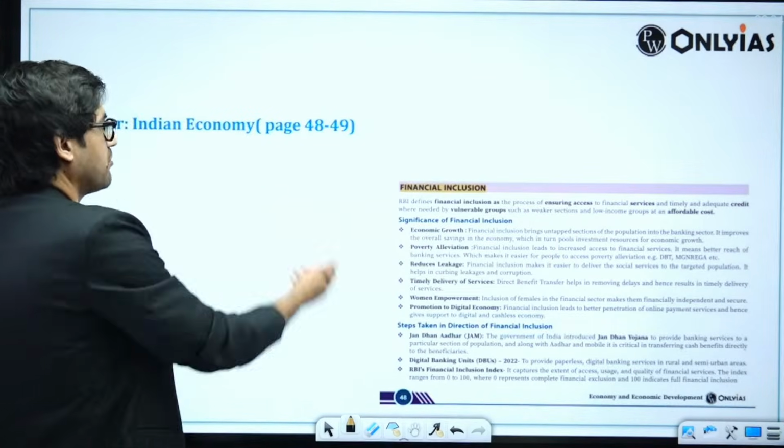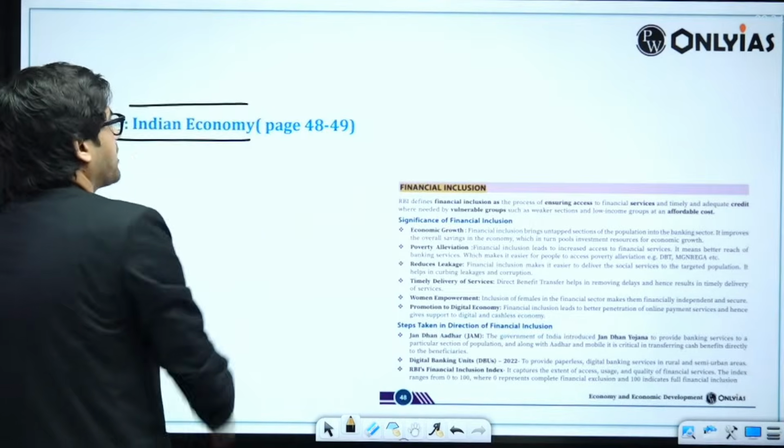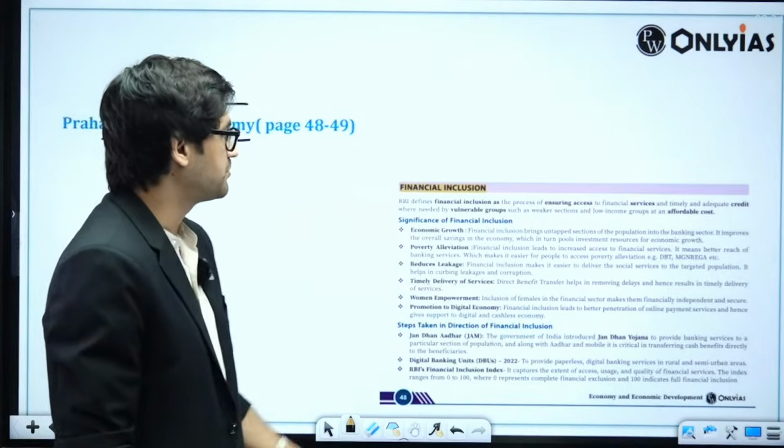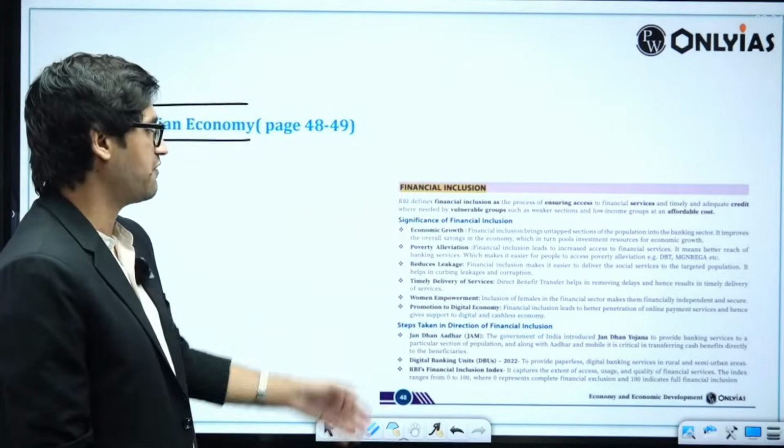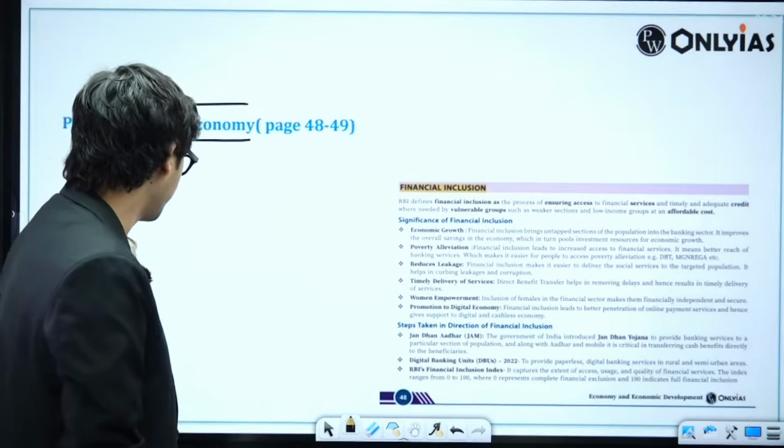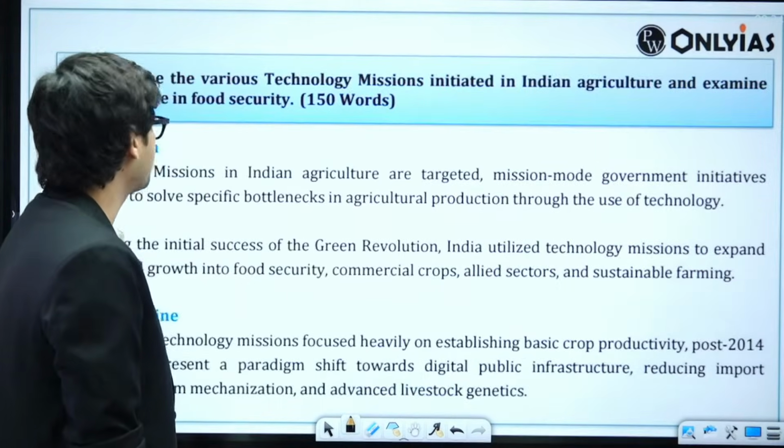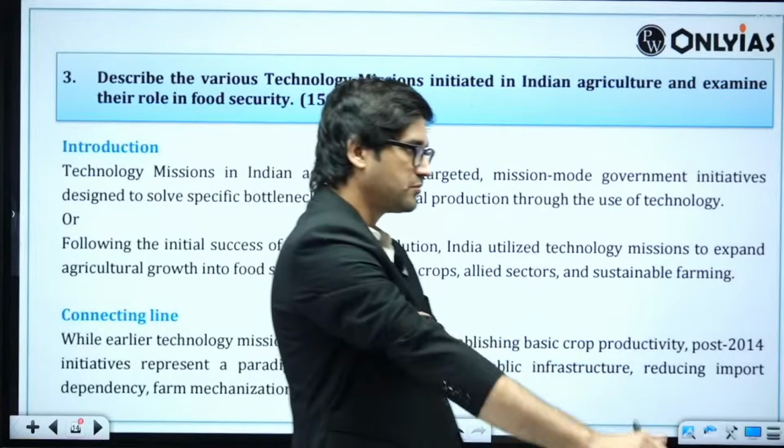Next up, you will also find this in Prahar, the booklets that we offer, right? Financial inclusion, the significance of financial inclusion, and the steps taken towards this direction. So you can call out points from these areas.